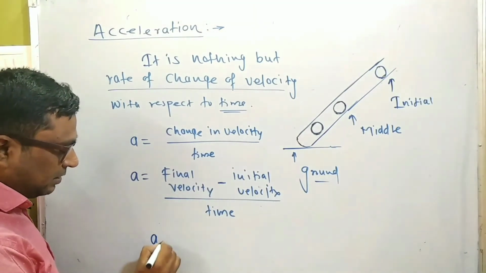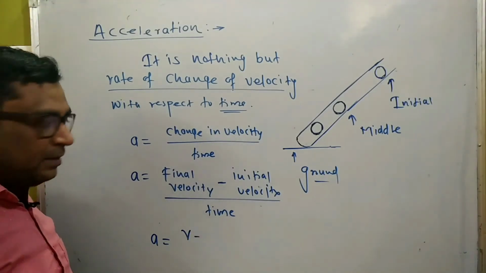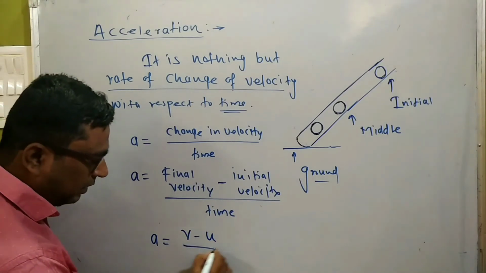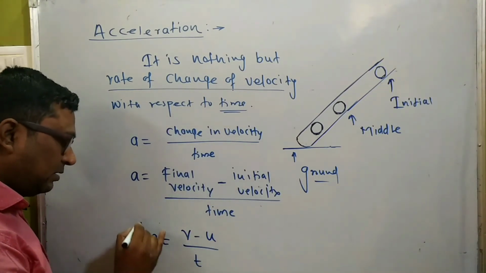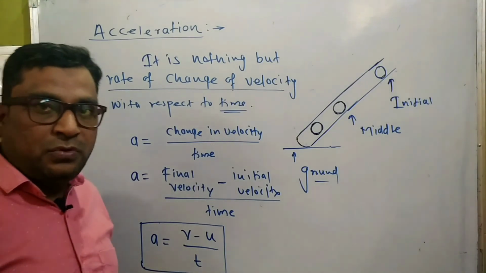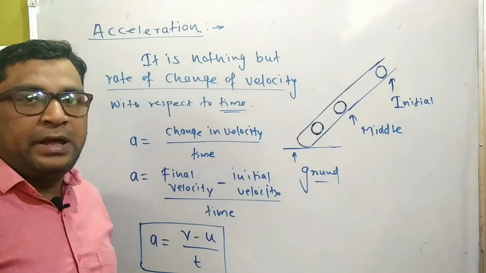Here the acceleration is A, final velocity is denoted by the letter V, initial velocity by the letter U, and for time we use T. So this is the formula for acceleration: acceleration A equals V minus U upon T. This is the formula for acceleration.